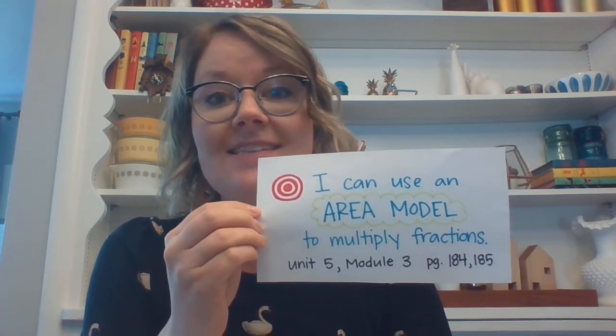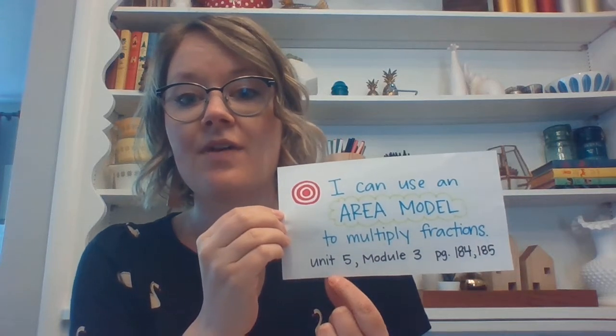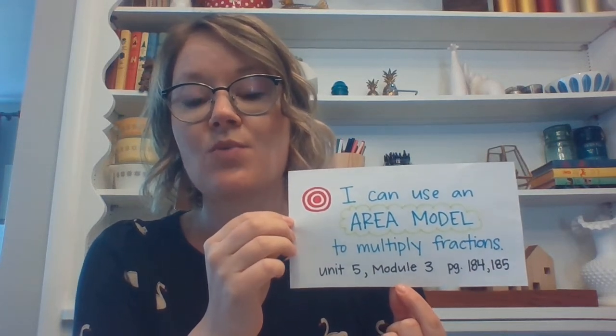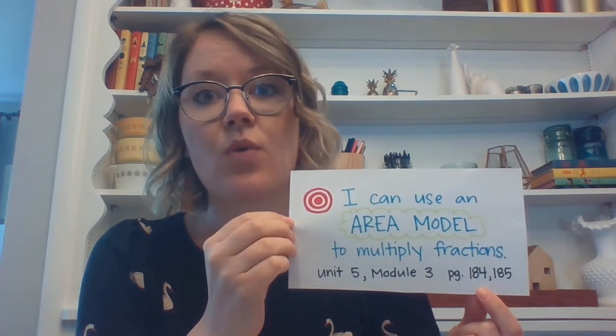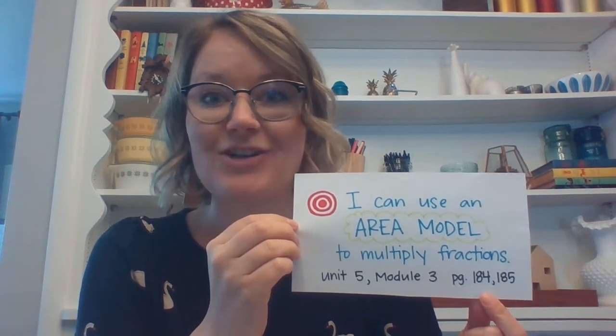So you're going to find this in your packet. It's the Unit 5 Module 3 packet, the one that got mailed home this week. It's on page 184 and 185. You're going to see a lot of area models.